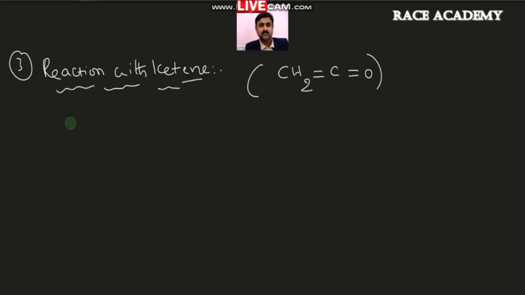So next, the reaction with ketene. Ketene is CH2=C=O. If alcohol reacts with ketene, we get positive results. Between oxygen and hydrogen in alcohol, polarity develops, as you know: oxygen gets negative and hydrogen gets positive. In ketene also the same thing happens: oxygen gets partial negative, carbon gets partial positive.